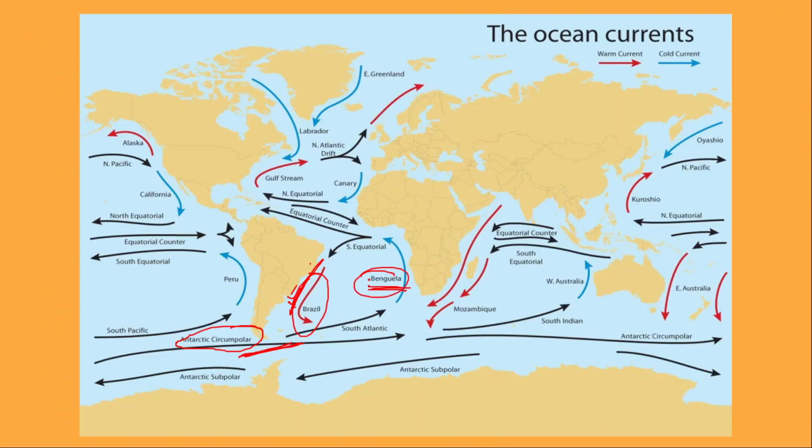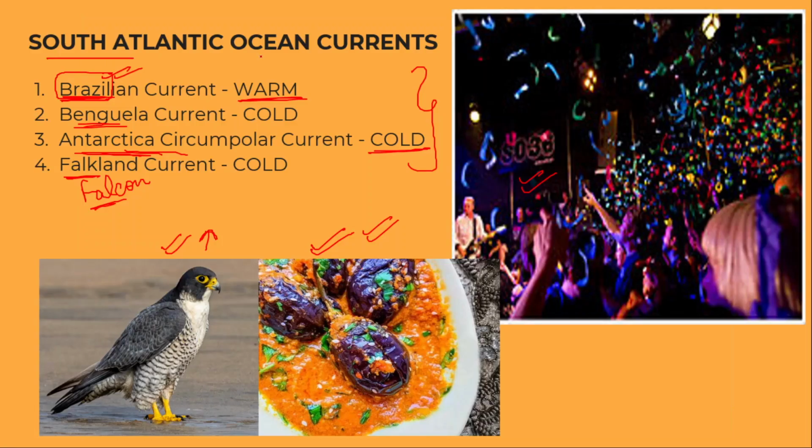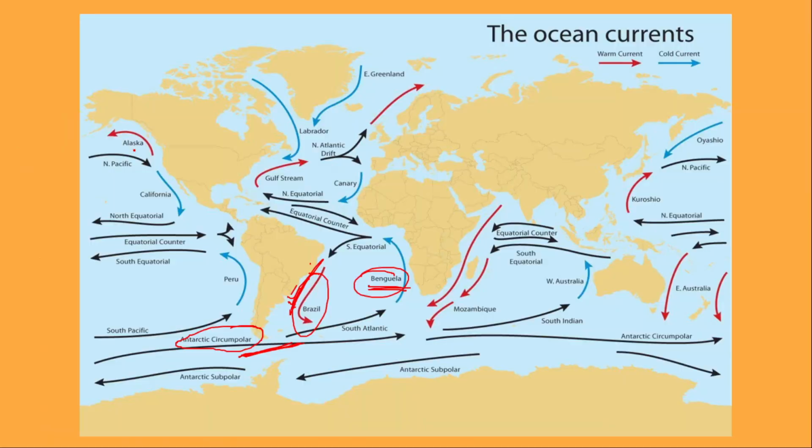Benguela is a colder one because while dancing in the Brazil party, you were served 2 things. One was vegetarian dish, one was non-vegetarian. So Benguela and Falkland, falcon meat. So Falkland. So these 2 are cold currents, and finally Antarctica circumpolar current. So here very quickly you can see that we are done with both the North Atlantic Ocean currents as well as South Atlantic Ocean currents.